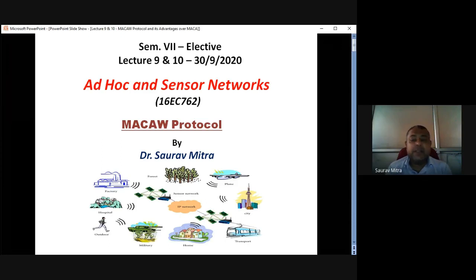As long as N1 R1 communication is going on, N3 will not transmit any data, understanding that if N3 transmits any data, it would disturb the N1 R1 communication. Hence, as long as N1 R1 communication is going on, N3 R2 communication cannot take place.